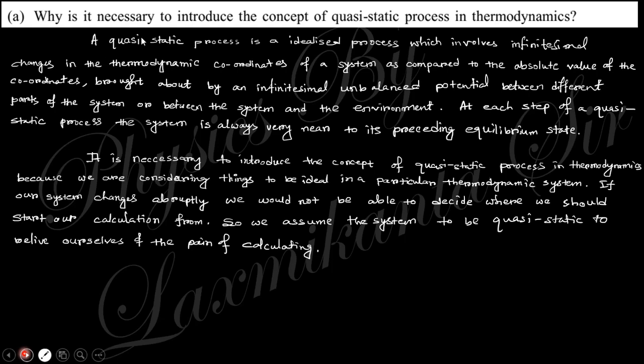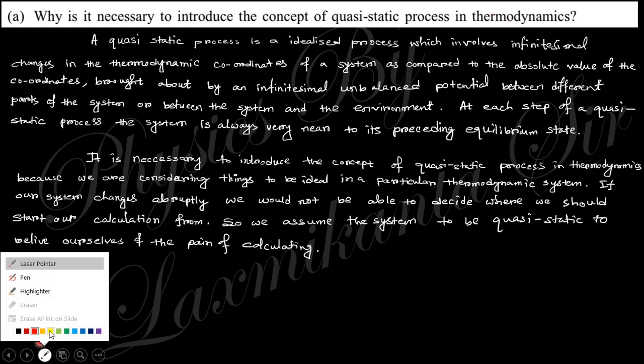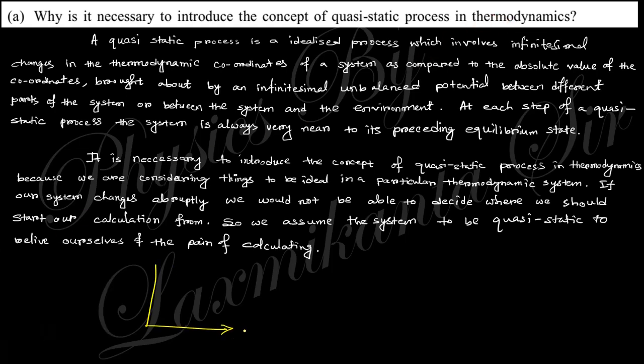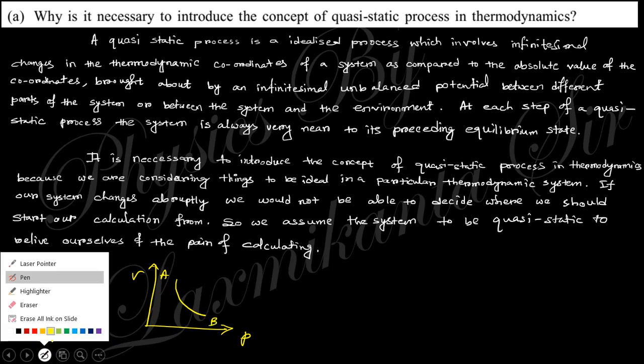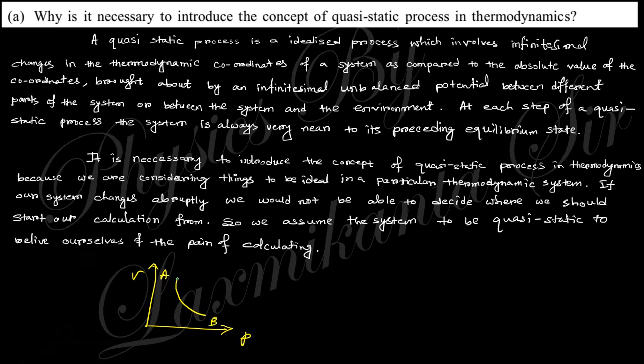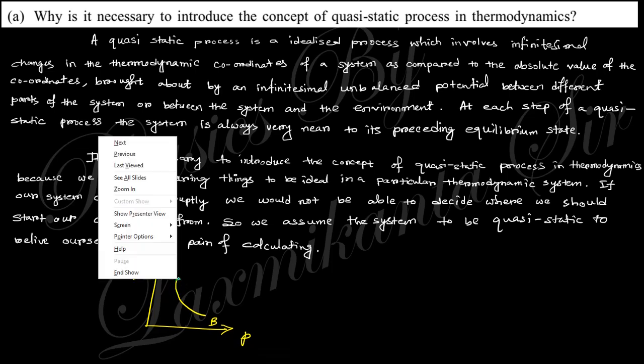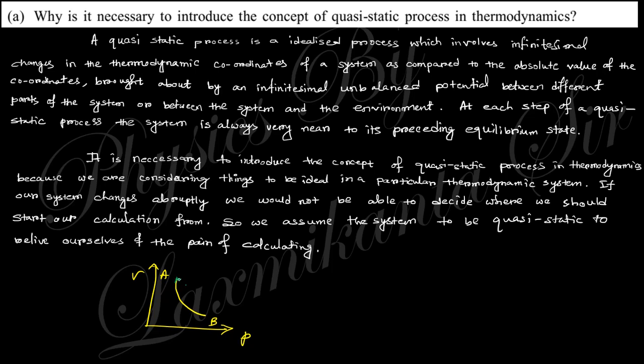First question says, what is the necessity to introduce the concept of quasi-static process in thermodynamics? Quasi-static process means when a process changes. Suppose you have any thermodynamic process from state A to state B. Now we can change this process very slowly, such that the change between its initial and final state is very small.